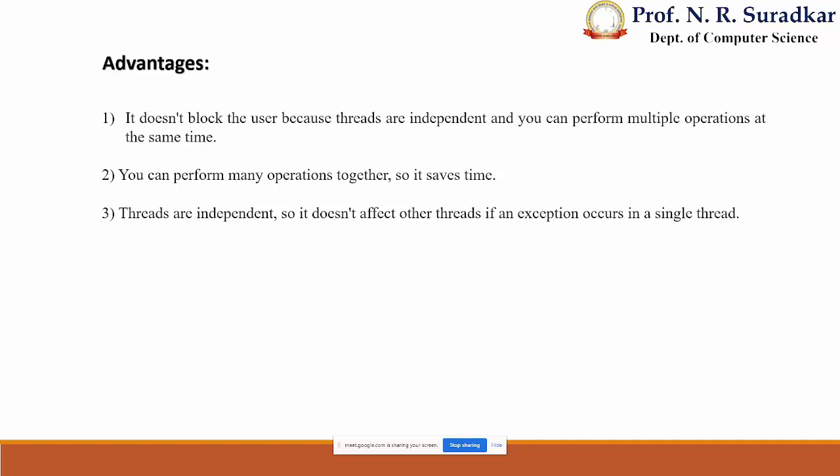Every part is independent. They do not have any concern with each other at that time, but collectively they produce a result. It means they are not blocking any type of operation. Next, you can perform many operations together, so it saves time, generally, because we are dividing our one program into different parts. That's why we save time.